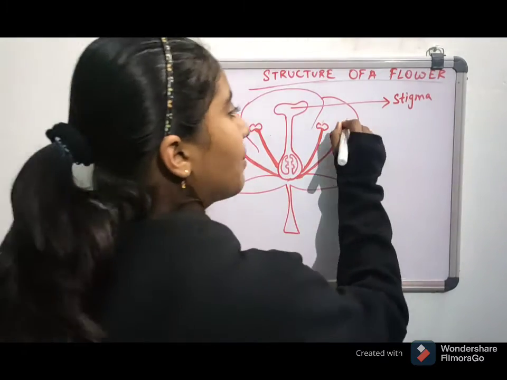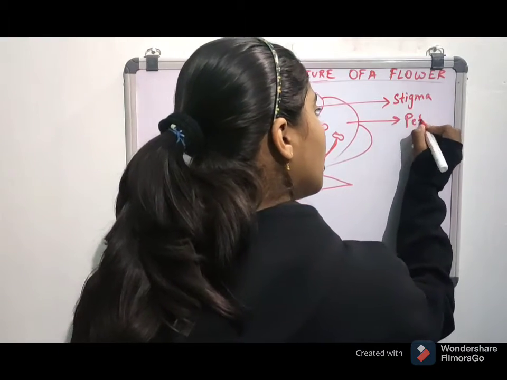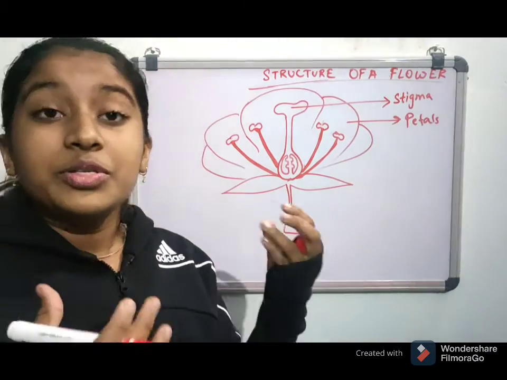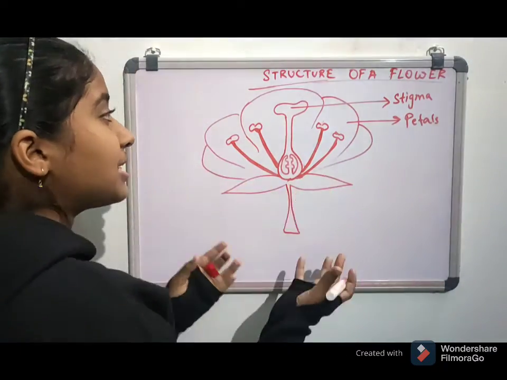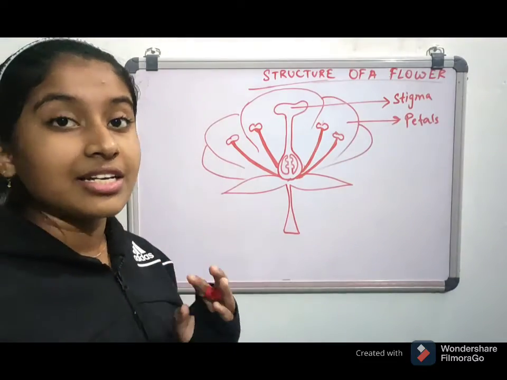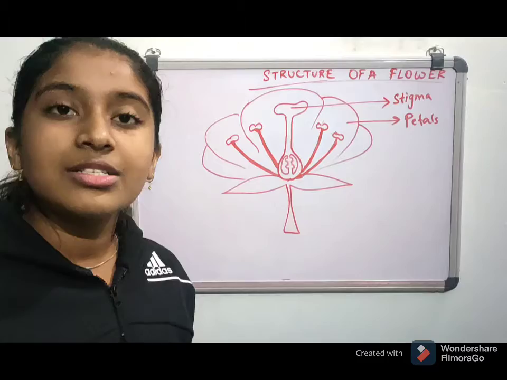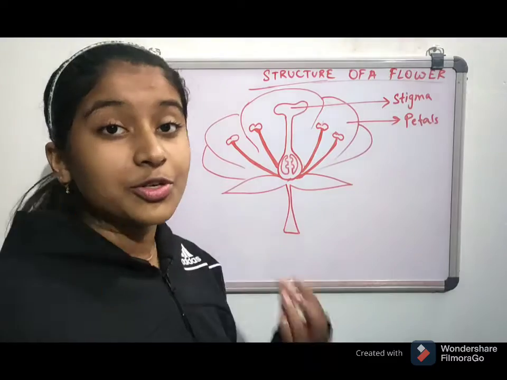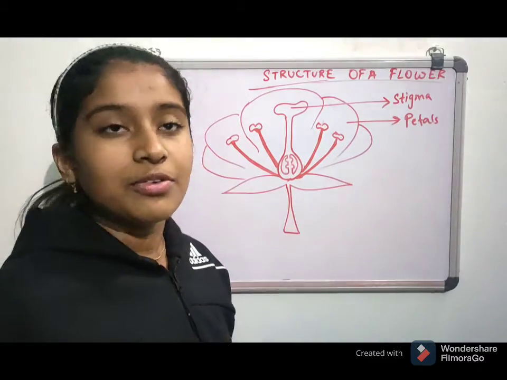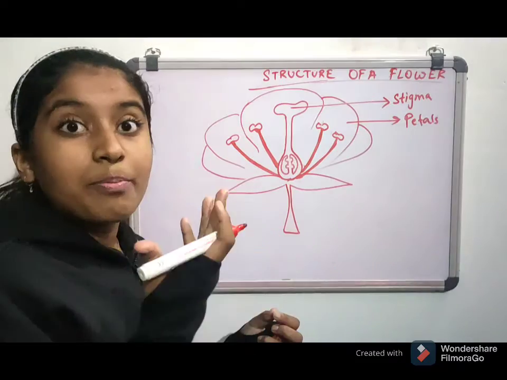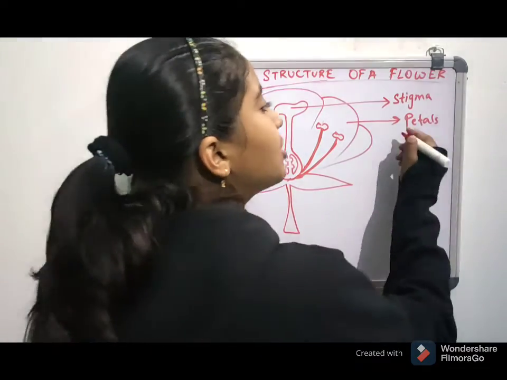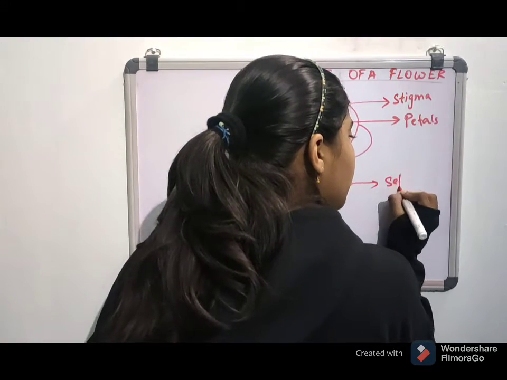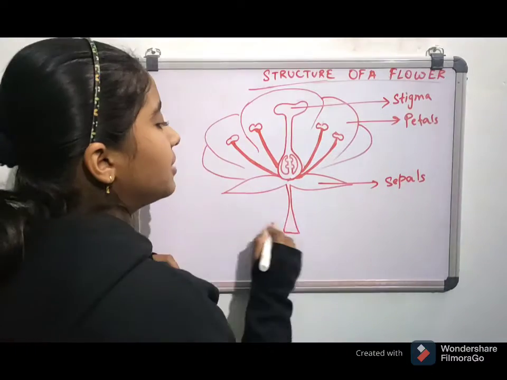This is the petals, which attract the beautiful butterflies and the bees and some insects. The petals only attract the insects and the butterflies. The colorful petals attract even us. Okay, the beautiful hibiscus, the beautiful rose, the petal only looks very beautiful, not all the other parts. So this petal attracts everybody. This is sepal, which protects the flower.